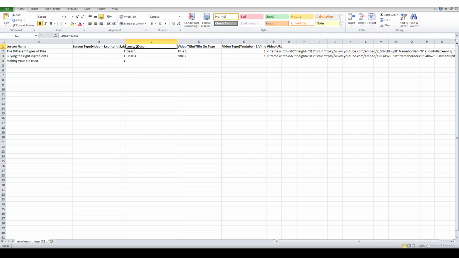Then we're going to come over here and put in our description, right? In this lesson, you're going to learn the different types of pies you can make. Now, if you don't know Excel, it'll just keep going over the cells like that, but it's in this cell right here, which is C2. Okay, so there's a 2 here. This is a C, this would be B2, and this would be A2. So you've got A2, A3, A4.